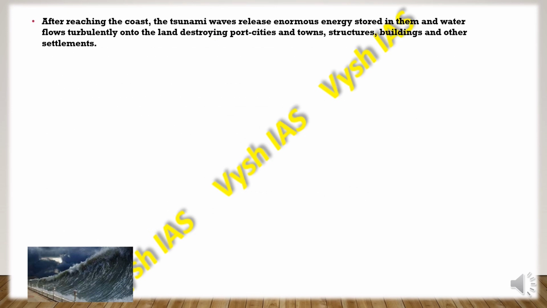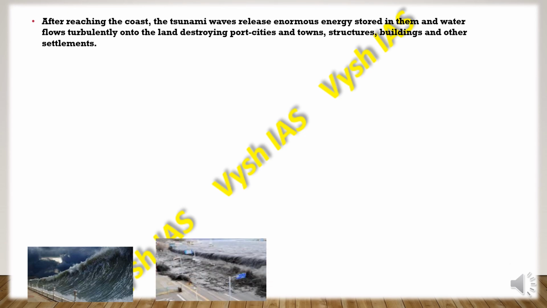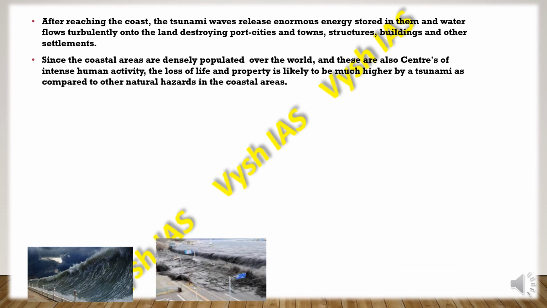After reaching the coast, the tsunami waves release the enormous energy stored in them, and water flows turbulently into the land, destroying port cities, towns, structures, buildings, and other settlements. Since coastal areas are densely populated all over the world, and are also centers of intense human activity, the loss of life and property is likely to be much higher from a tsunami as compared to other natural hazards in coastal areas.